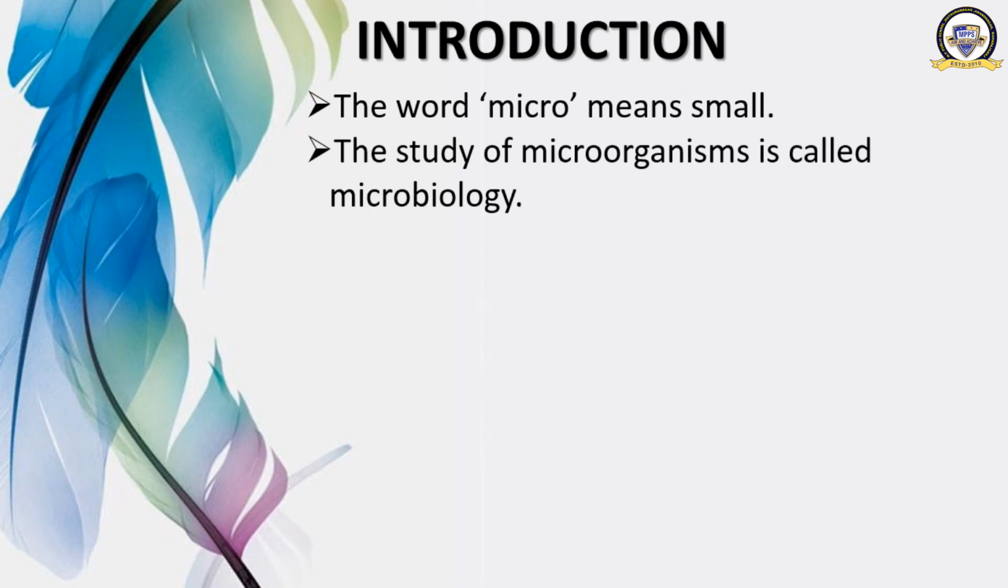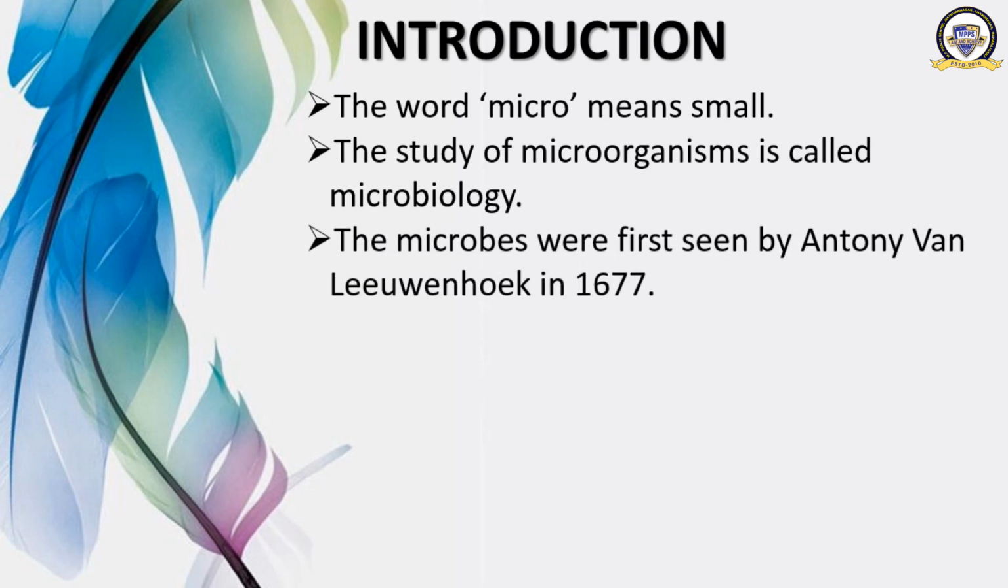And what do you mean by microorganisms? Microorganisms are the microscopic organisms that are usually not visible to the naked eye. They should be seen through a microscope. The microbes were first seen by Antony von Leeuwenhoek in 1677. The microbes were firstly seen by whom? Antony von Leeuwenhoek in the year 1677 with his own microscope, that is, with the microscope he invented.